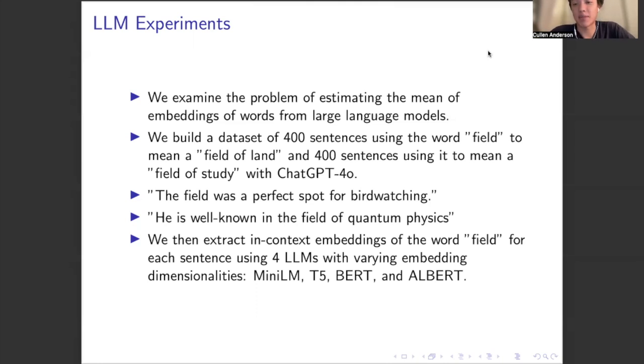And we extract in-context embeddings of the word field for each sentence using four large language models with varying embedding dimensionalities: Mini-LM, T5, BERT, and Albert. And so what this means is we would take a sentence such as the field was a perfect spot for bird watching, which corresponds to the field of land definition. We'd feed it through the large language model, which would generate in-context embeddings for each of the tokens, including field. And we would take that embedding of field and then use it as our data. And we do this for all 400 sentences for each of the two definitions, generating 800 embeddings in total.